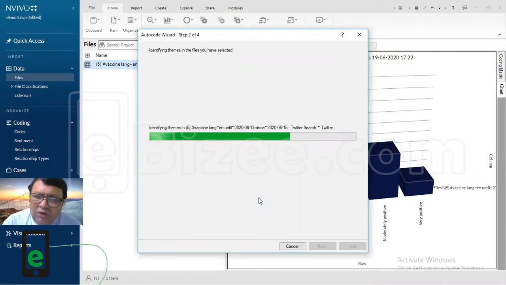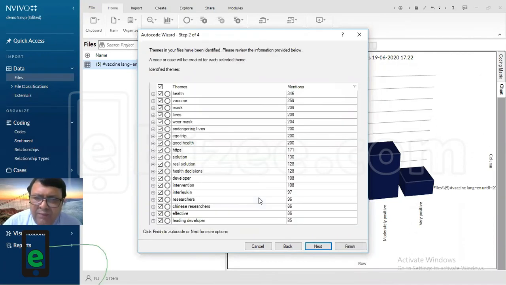So if you have got 30,000 data, 25,000 data, and you identify themes, like for example, here you can see, you have got these themes: health, vaccine, mask, lives, wear mask, endangering lives, ego trip, good health. And you can see the number of tweets. So they are not very good. It should be at least 1,000 if I want to understand vaccine from health point of view. My research problem is related to health.